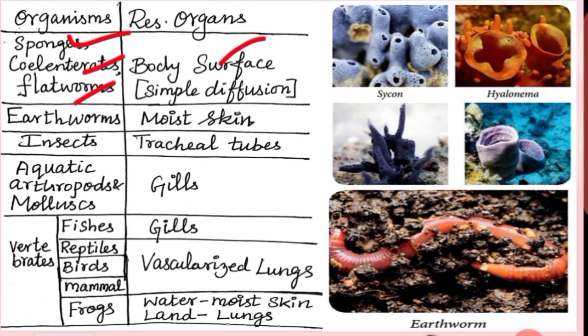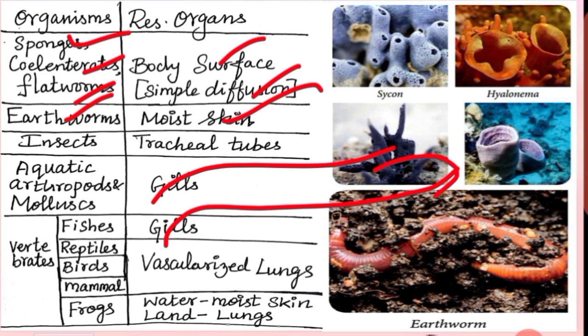Through the body surface, with the help of simple diffusion, that respiration happens. Earthworm: through the moist skin, they use their cuticle as their respiratory organ. Cuticle is the outermost covering of the body utilized for the simple diffusion of gases. It is thin, moist and vascular, so that diffusion of gases takes place easily in the earthworm.